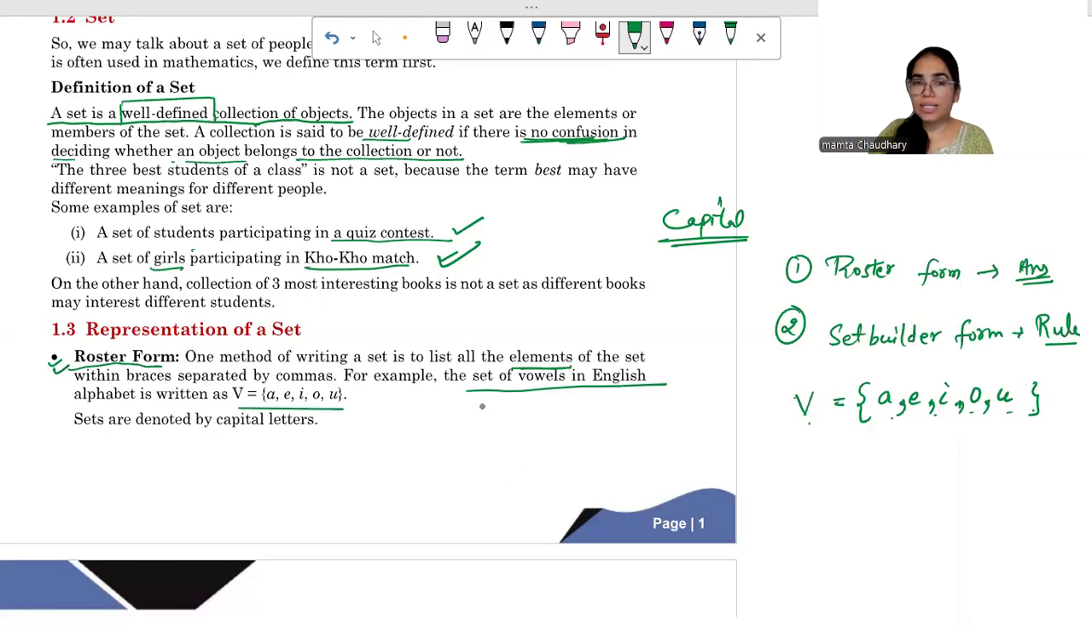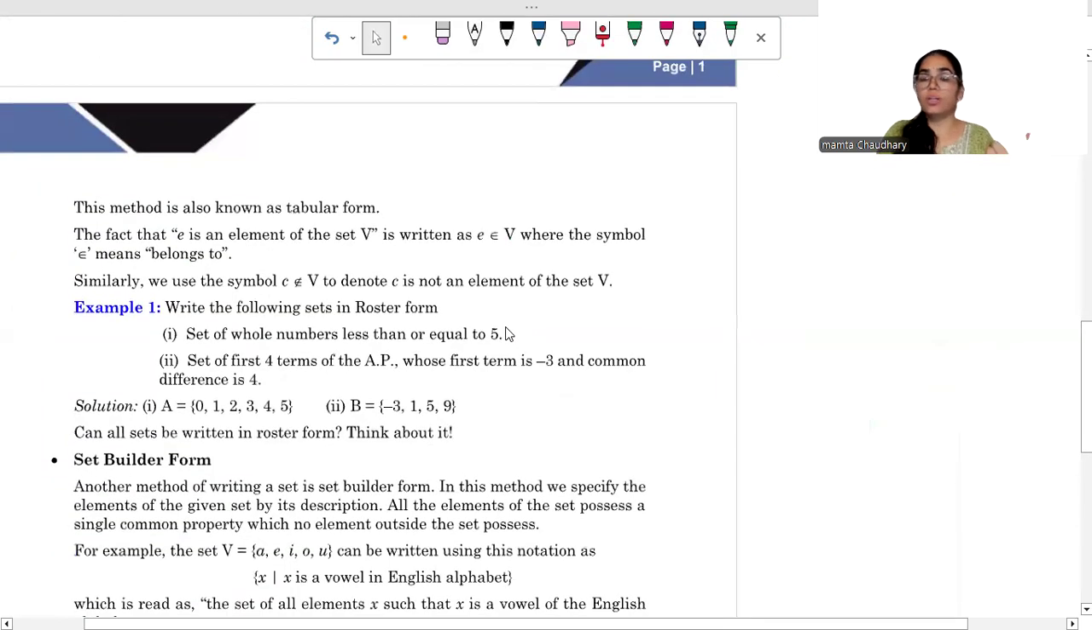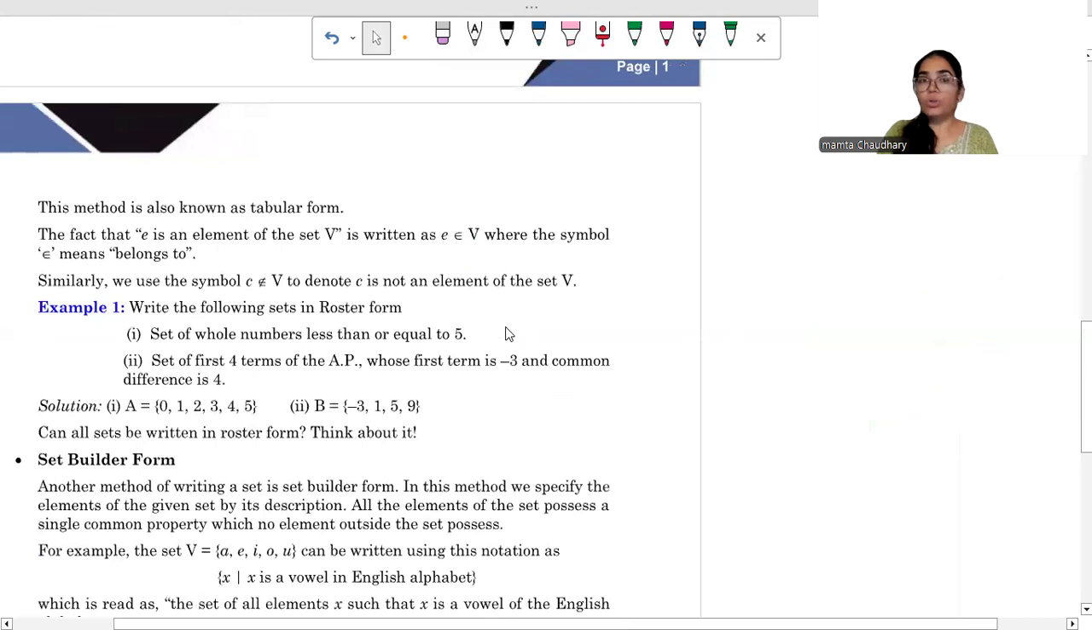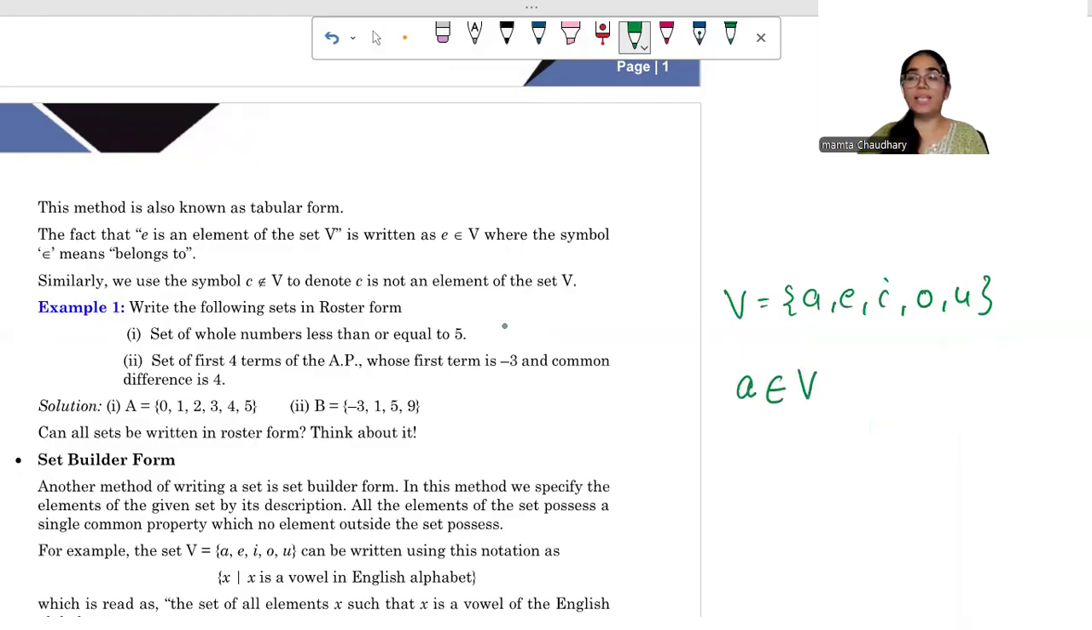So this is the set. Sets are denoted by capital letters, as I already told you. Now here we wrote that V is A, E, I, O, U. So how will you write? You can write A belongs to V. Yes, A is an element of V. Can I write B belongs to V? No, B is not there. B is not a vowel. So what will you write? B does not belong to V.